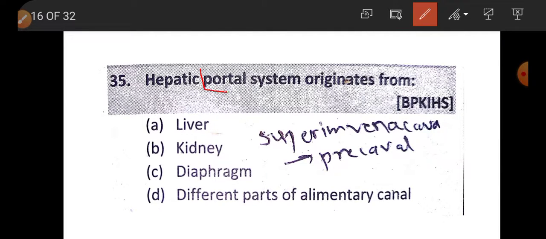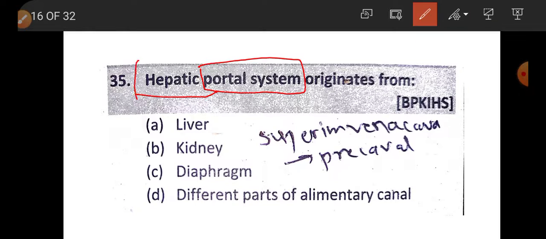Now we have to understand what is portal system. Portal system is the system in which blood from different organs doesn't go directly into the heart but is collected in another organ.